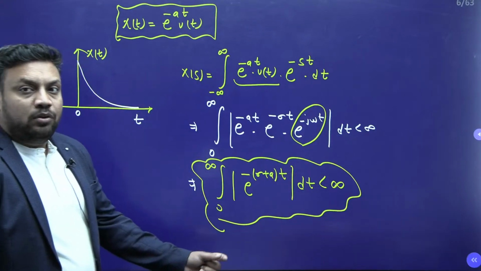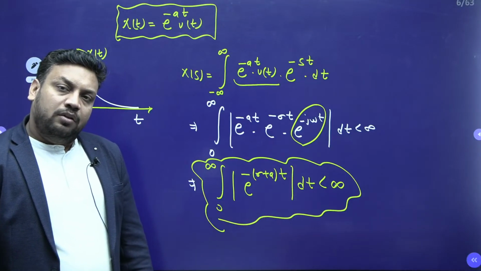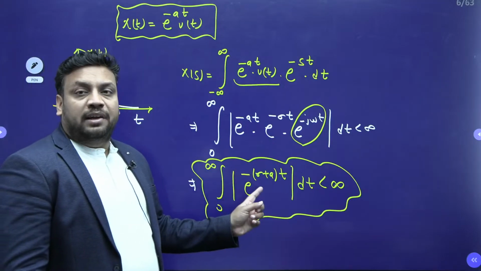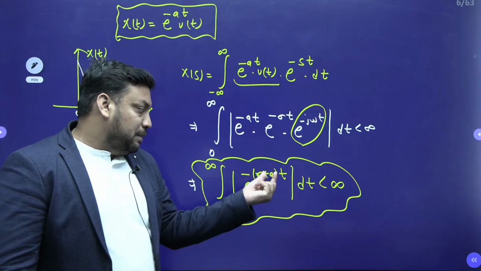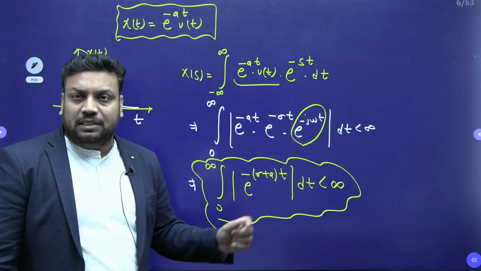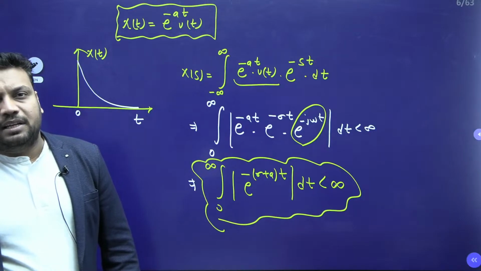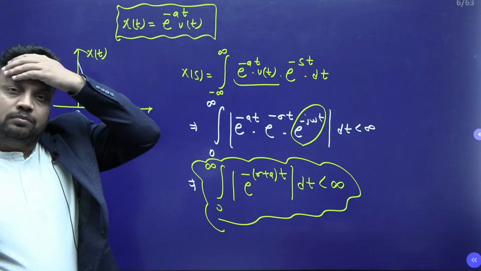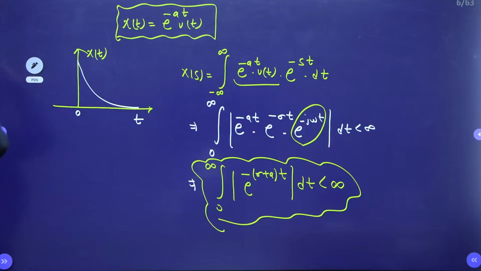The minus sign is already there, so should sigma plus a be greater than 0 or less than 0? Come on, tell me. Every student just reply.